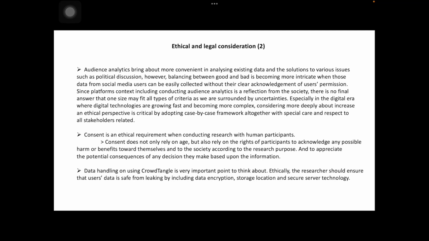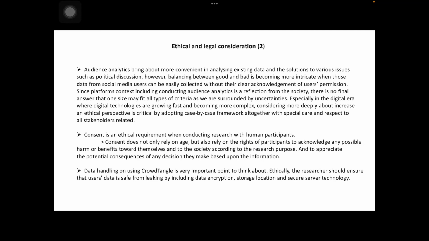Especially in the digital era, where digital technologies are growing fast and becoming more complex. Considering a more in-depth ethical perspective is critical, by adopting a case-by-case framework together with special care and respect to all stakeholders related.